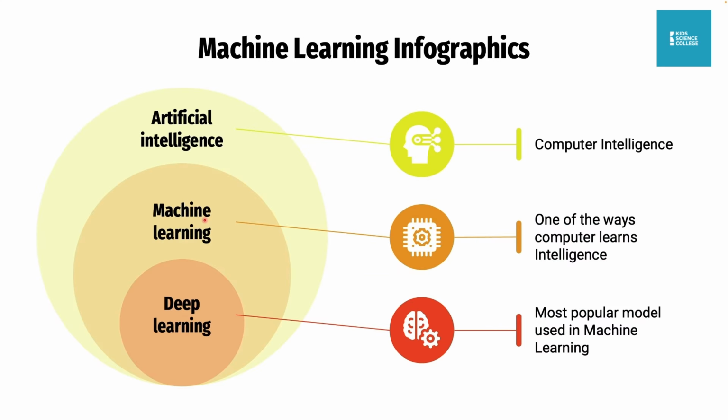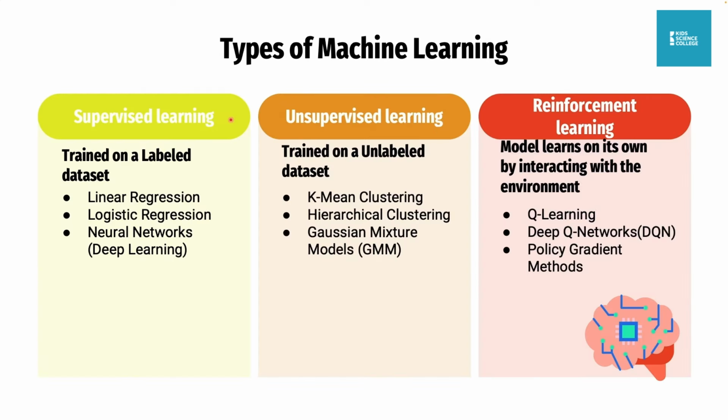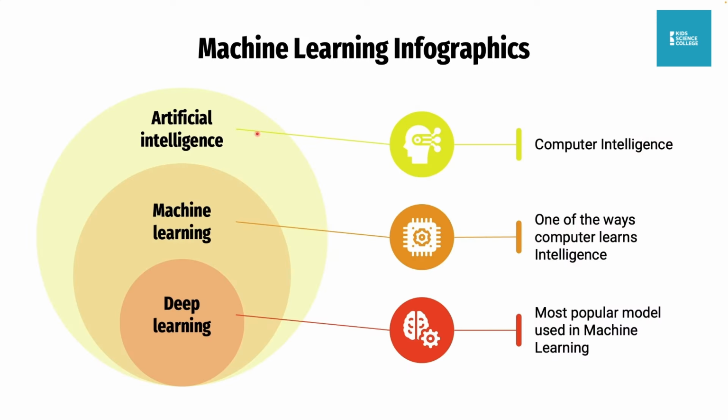So this one is just showing you how we have artificial intelligence, right? How do we make the machine have artificial intelligence through machine learning? An example of machine learning is deep learning, right? Deep learning is what people use most.